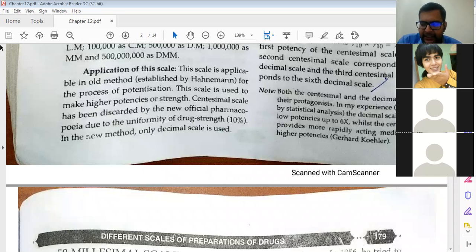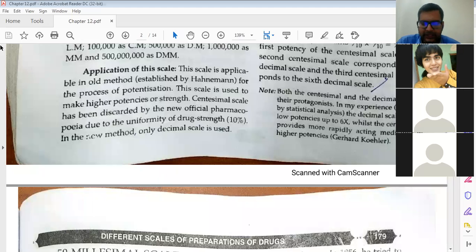Okay, if you are in a clinic, suppose you want to give Belladonna 1C to your patient, but it is not available in your chamber, but Belladonna 2x is available. You cannot give Belladonna 2x instead of 1C. You can give separate medicines, means separate potency, but just to replace 1C potency you cannot give 2x potency. You understood or not?